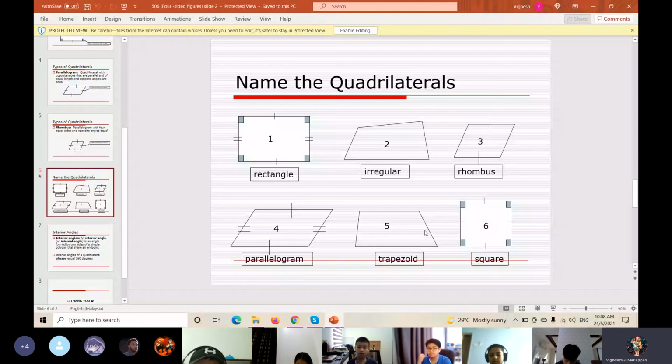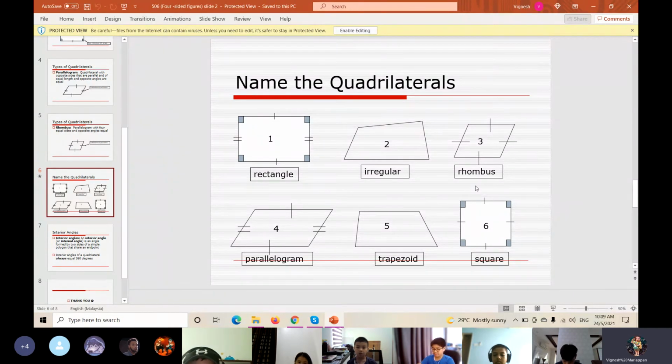Okay? Okay, very good. It's four shapes. And then number six, as we all know, is a square. What is the difference between a rhombus and a square? Since a square is in a straight line, correct? All the sides are equal but it is in a straight line. But a rhombus is sliding a bit. Even though all four sides are equal length, if the shape is sliding a bit, we call it a rhombus. Understand or not?